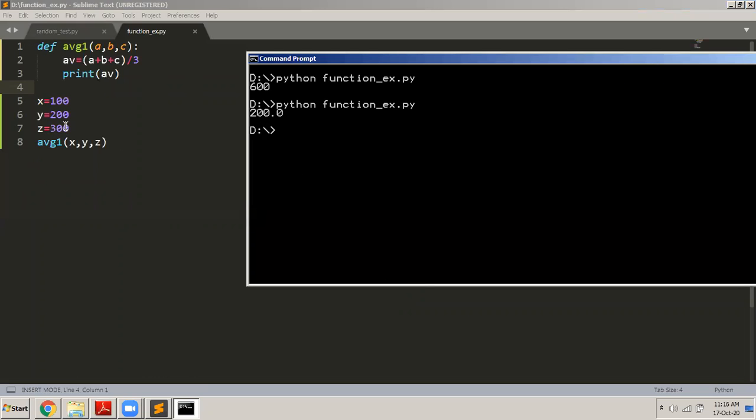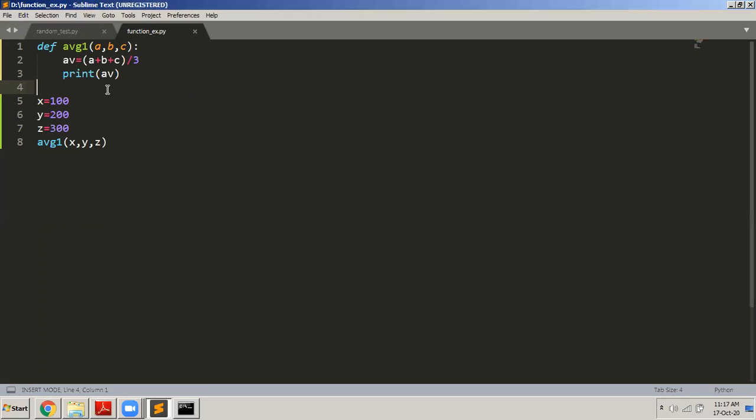Okay, how is it 200? 300 plus 200 plus 100 is 600. 600 divided by 3 is of course 200. 200.0. Why did this 0 come? Because it is a floating point number. Because it is dividing, that's why AV has been accepted as a floating point number. But the answer is 200. I hope you understood. So we have written 2 programs in which we are passing parameters to a function.